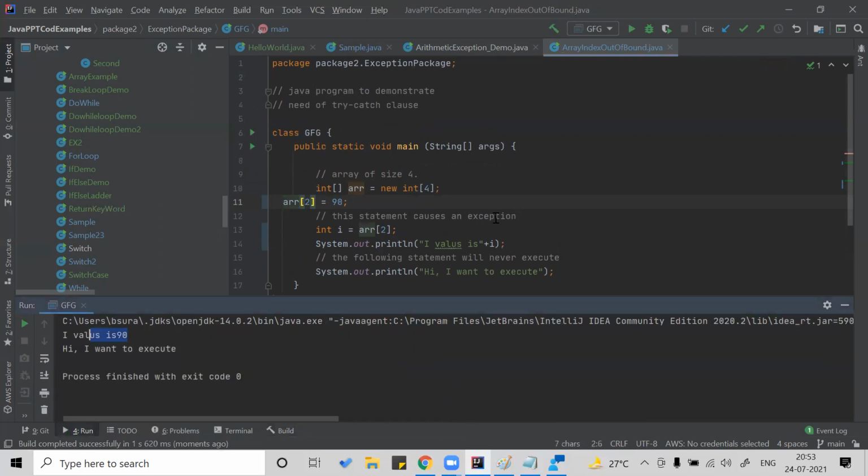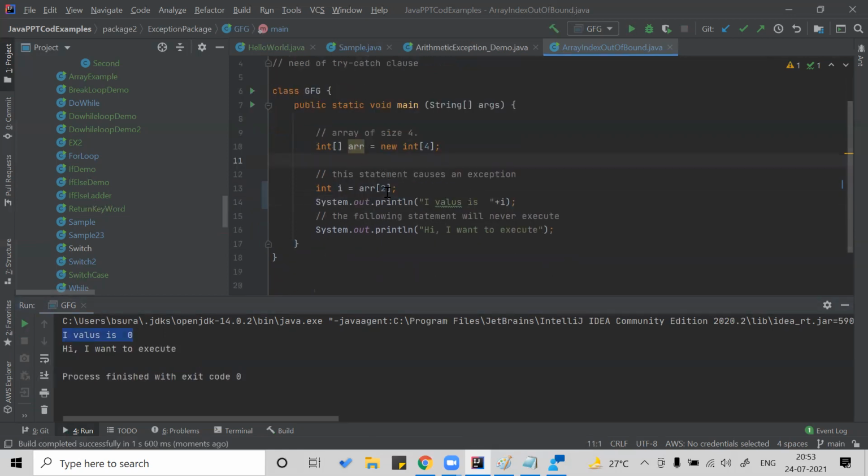Okay, so the value of i is 90. Yes, it works well. Now I'm trying it without giving the array any value, so by default Java assigns all the values as 0. So your code went well. Now I'm trying to access index 20. We have only 4 elements in the array, but I'm trying to access something which is not present.